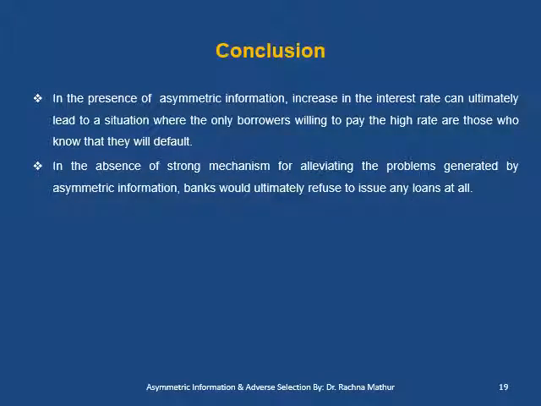So to conclude, we can say that asymmetric information results in adverse selection, which leads to a rise in the rate of interest and a reduction in the loan amount. So the increase in the rate of interest ultimately leads to a situation where only the borrowers willing to pay the high rates are those who know that they will default. In the absence of strong mechanisms for alleviating the problem generated by asymmetric information, banks could ultimately refuse to issue any loans at all.